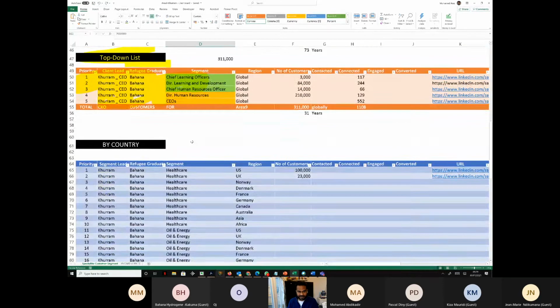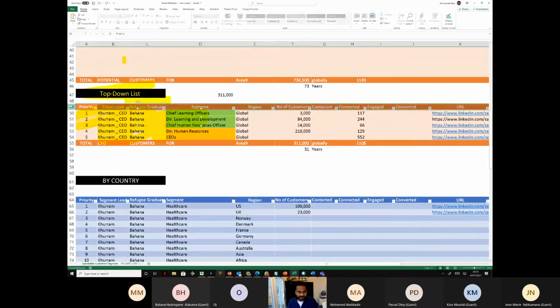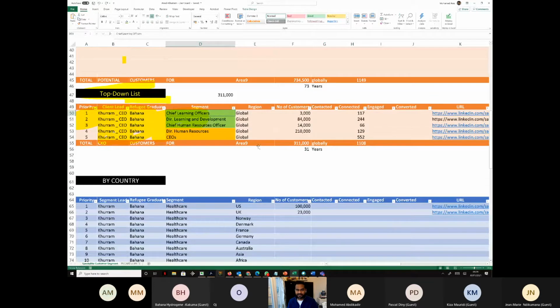is this. Look at the number of people they have here. It's really easy. How many chief learning officers are there across the world, across all industries? Only 3,000. How many directors of learning and development are there across the world? Only 84,000. It's a small number compared to 7 million. How many chief human resources? 14,000.